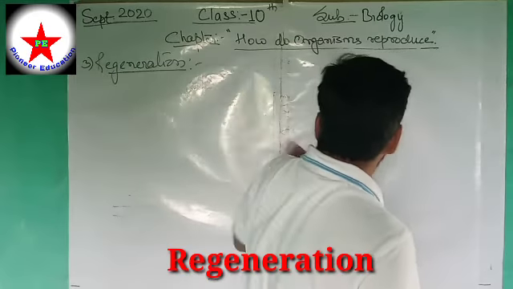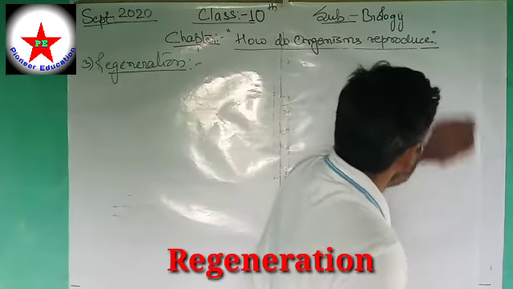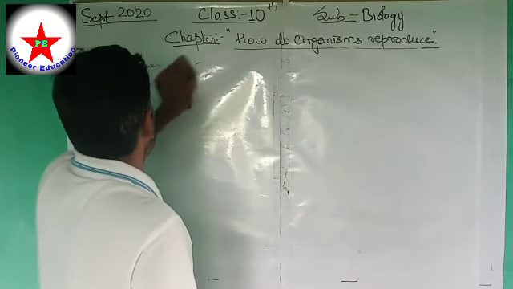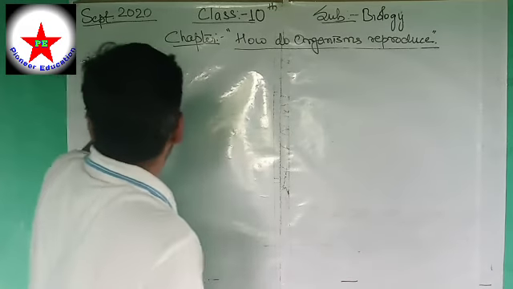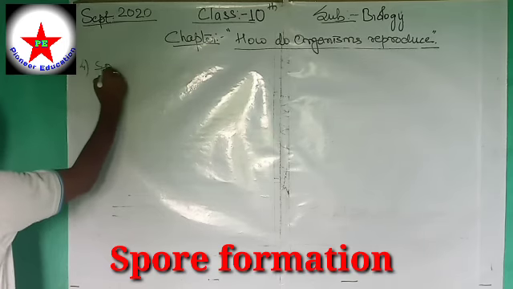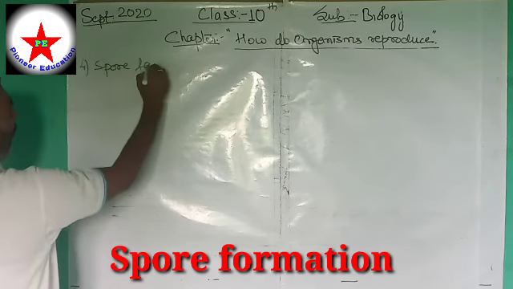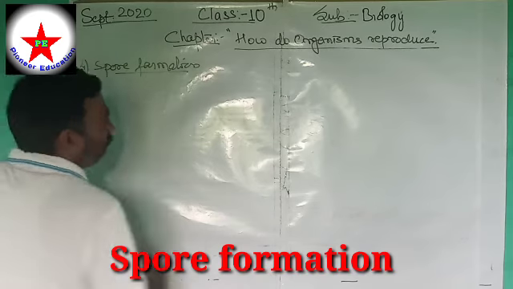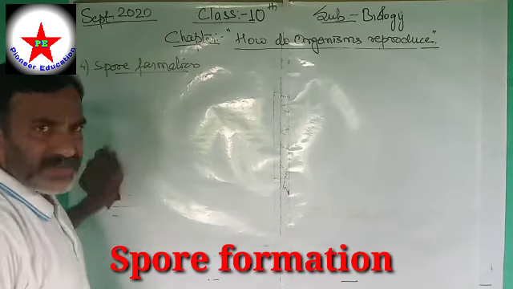Now the next is spore formation, or cyst formation. The case of fungi. In case of fungi, what happens?